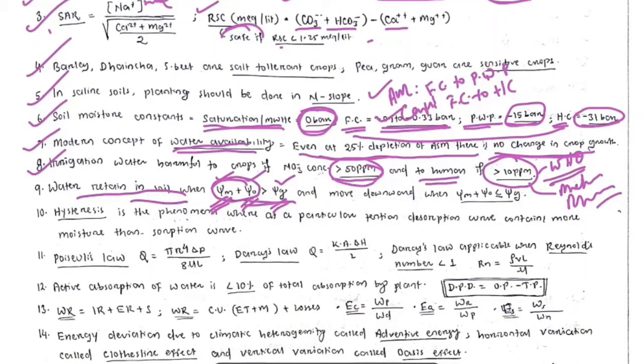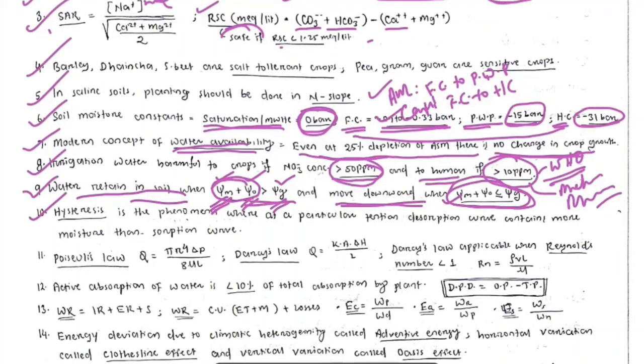And the reverse, the water moves downward when the gravitational potential is greater than the combination of matric and osmotic potential.